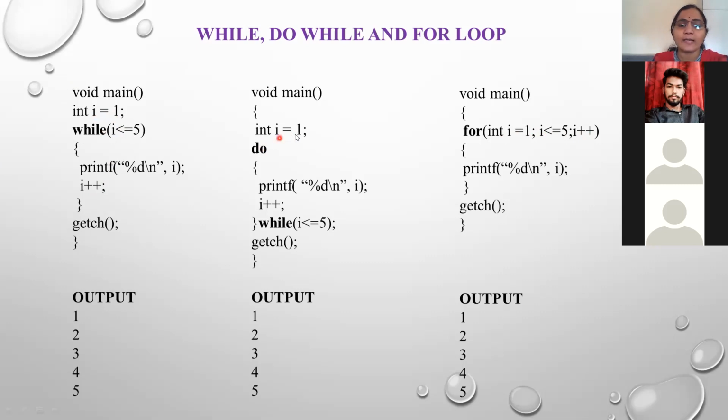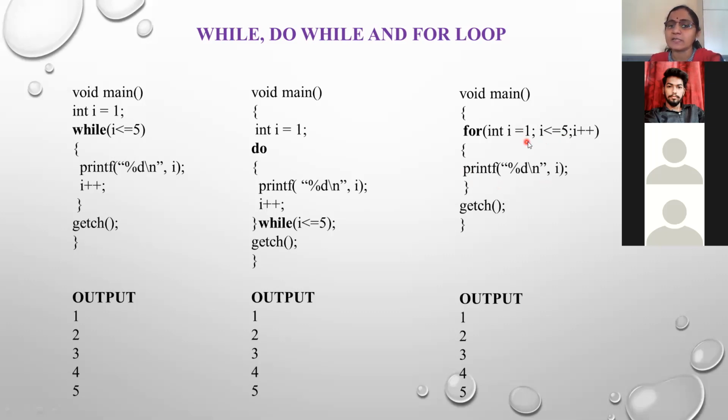Again, in the case of do while, this initialization is on a separate line, then this increment is on a separate line, and the condition is also on a different line. Means three lines are wasted here. In the case of the for loop, all these three lines appear in a single statement, and due to that the length of the code is reduced, and there is only one printf statement, printf i.